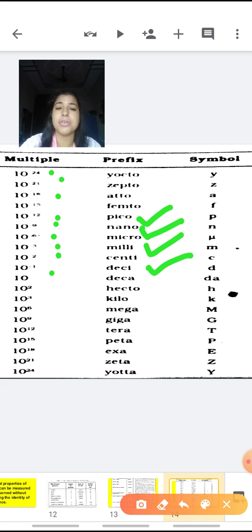And in positive if we go, it will be deca, hecto, kilo, mega, giga, tera, peta, exa, zeta and iota. Now you have to remember these. The important ones I have ticked for you. We will be doing the numericals, then you will be using all those things. So you have to remember these things.